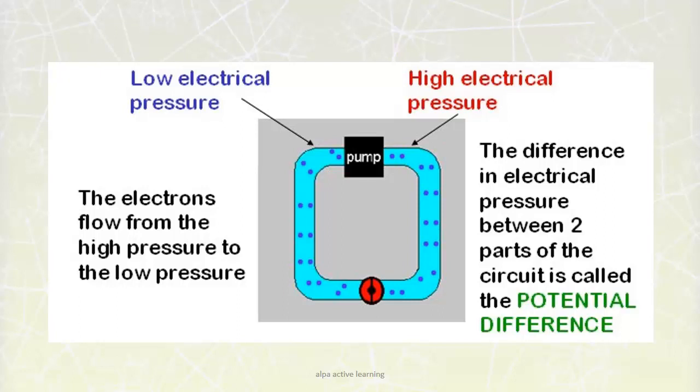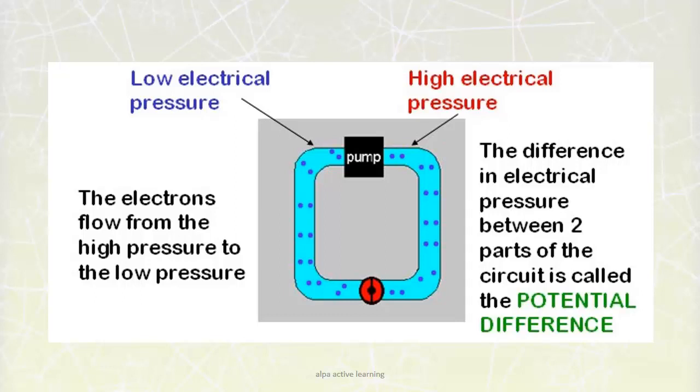Here, in the given figure, you can see the low electrical pressure and the high electrical pressure. The difference in this electrical pressure between the two parts of the circuit, by which the electrons flow from the higher pressure to the lower pressure, is known as potential difference. It is nothing but the amount of energy that charges carry between the two points in the circuit. It is measured in volt.